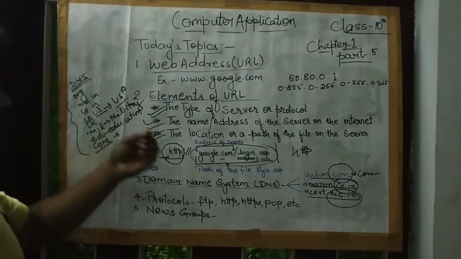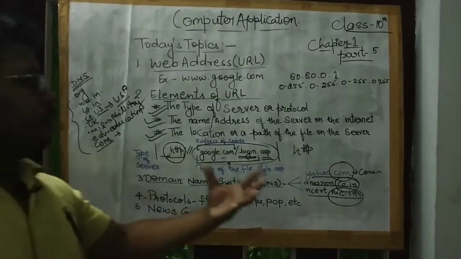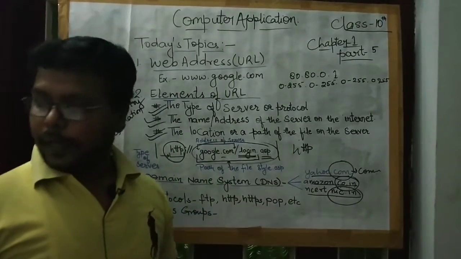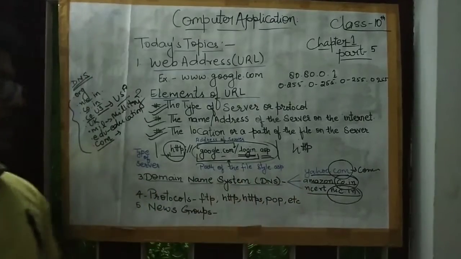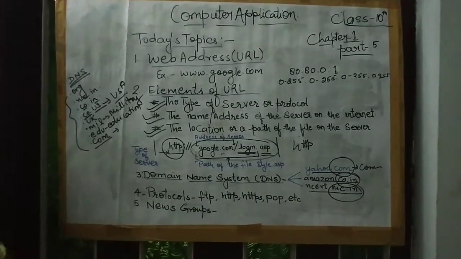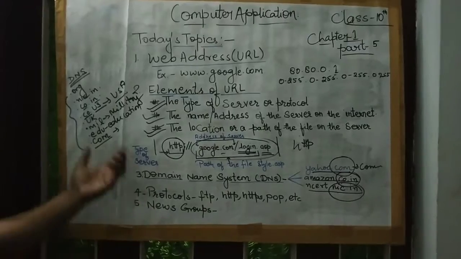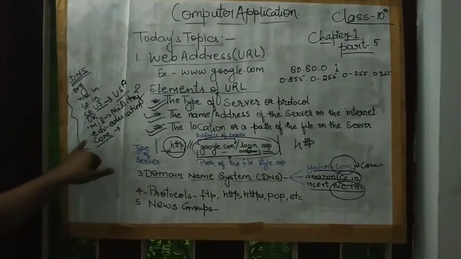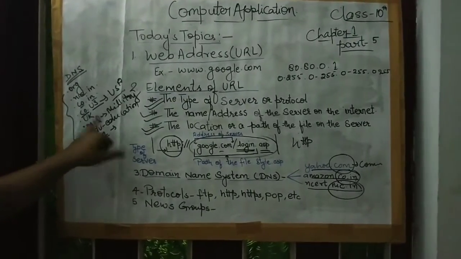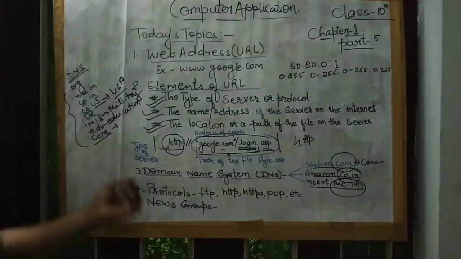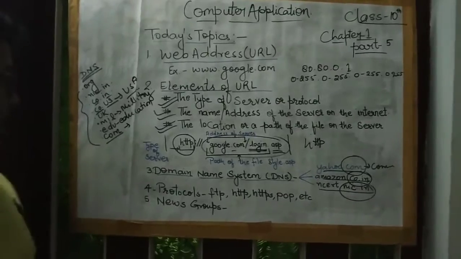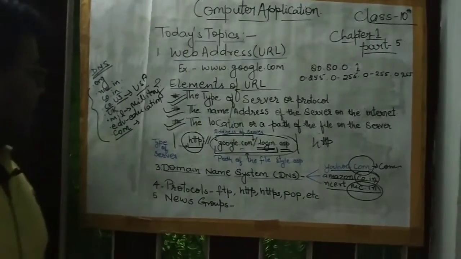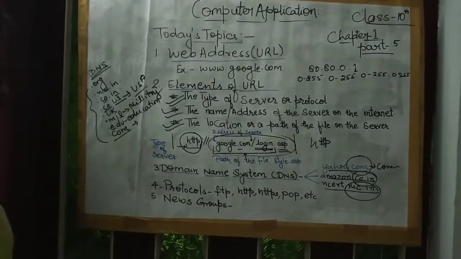We use the appropriate domain for our website, as there are many categories into which these domains are divided. Like in education, we talk about .edu education, academy.com, academic.in. And the next topic is protocol.